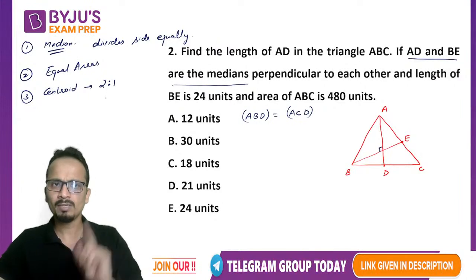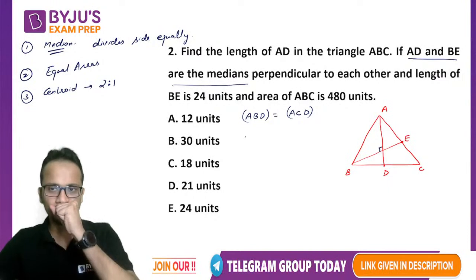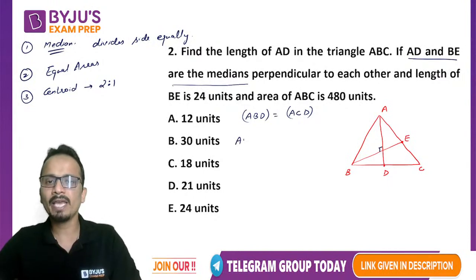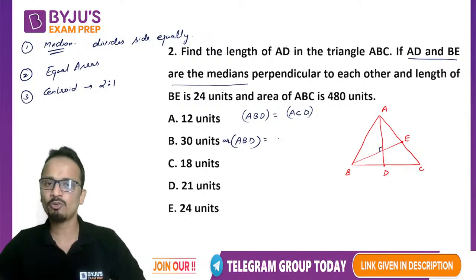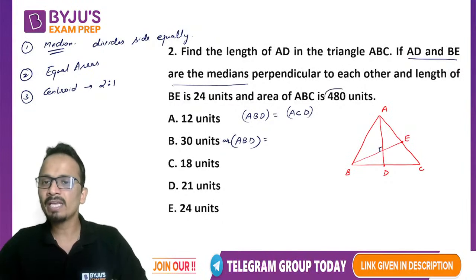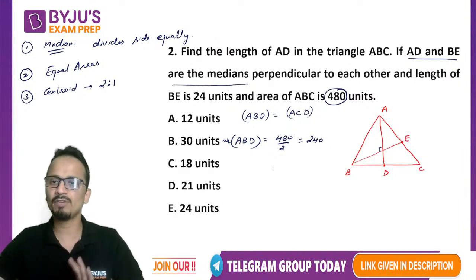So first of all, area. Now I can say that the area of triangle ABD will be half the area of the entire triangle. The entire triangle has area 480. So this triangle ABD will have area 480 divided by 2, that is 240. Okay, so area of ABD we have got.